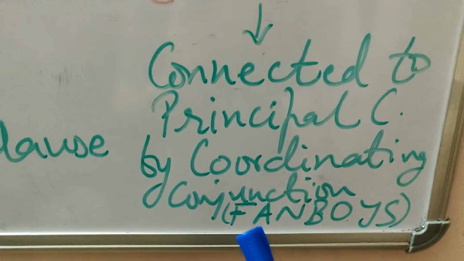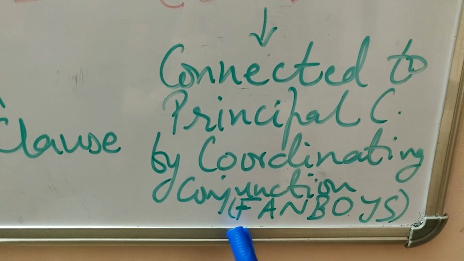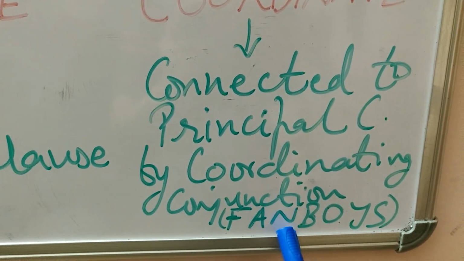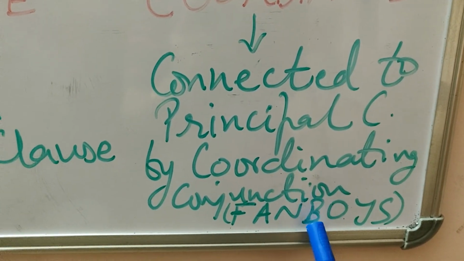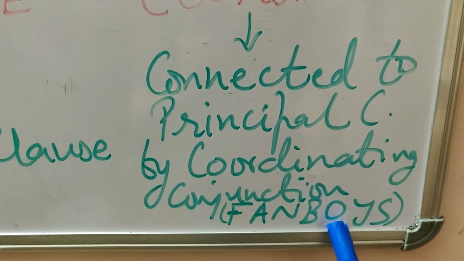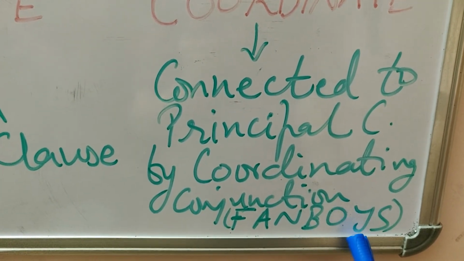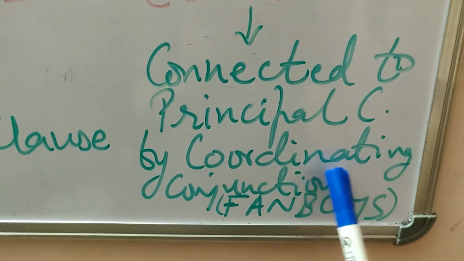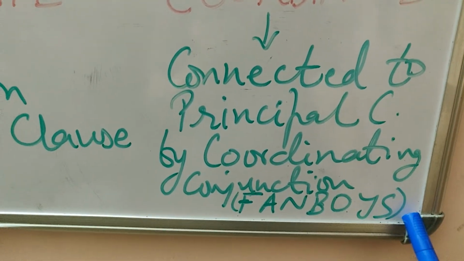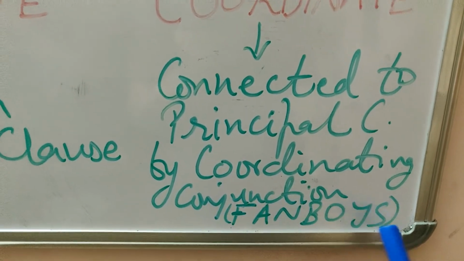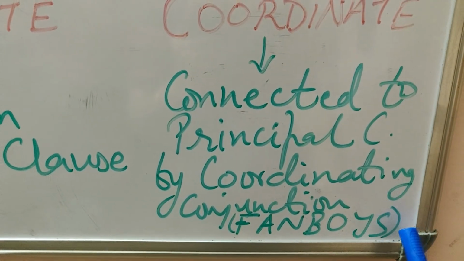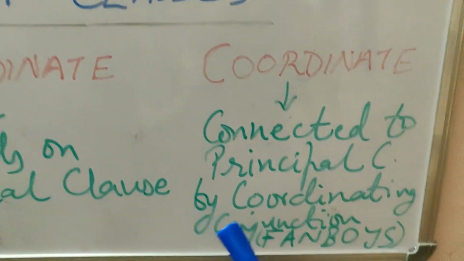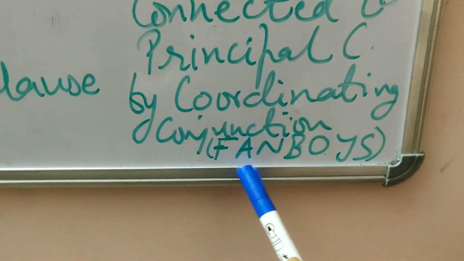F stands for for, A for and, N is for nor, B is for but, O is for or, Y is for yet, and S is for so. These are the coordinating conjunctions which join the coordinate clause to the principal clause, and they come under the FANBOYS rule.